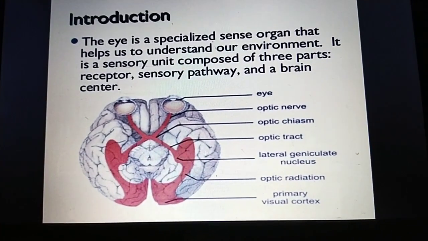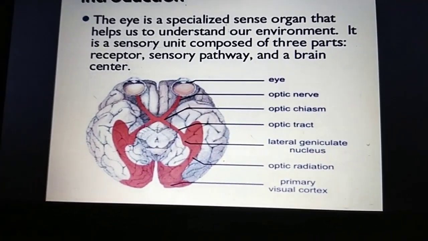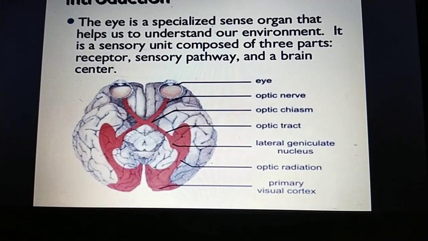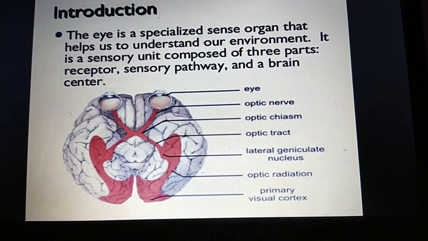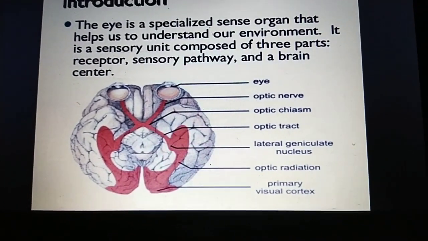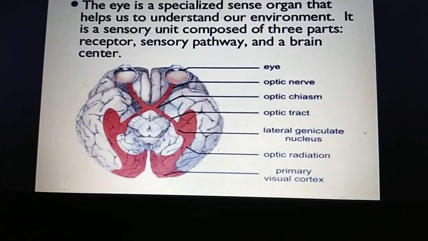Like that the sensory pathway passes, and in the brain center we visualize and identify the picture. I will explain it briefly.